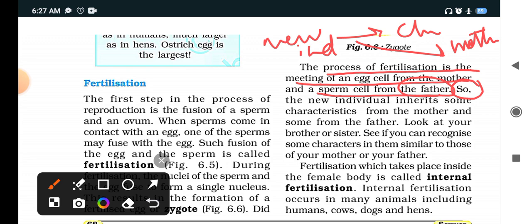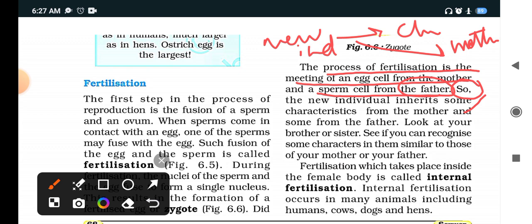Now what will happen? We have seen that there are two types of reproduction. The first is sexual reproduction and the second is asexual reproduction. Fertilization is also of two types: internal fertilization and external fertilization. So what is internal fertilization? When fertilization takes place inside the female body, it is known as internal fertilization.